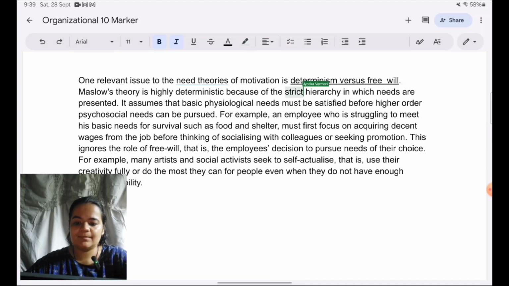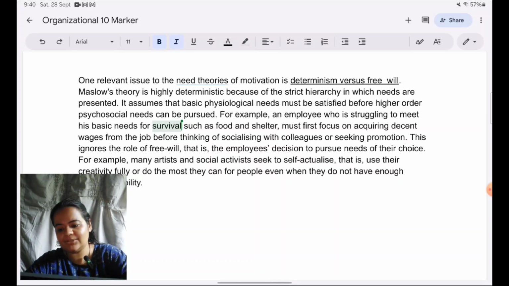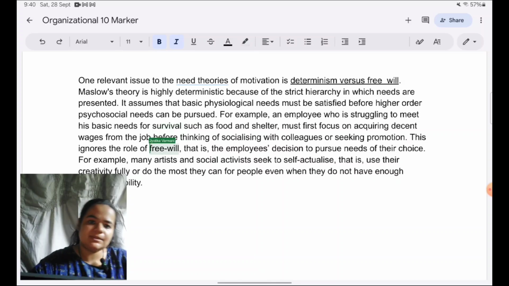By talking about specific elements of the theory, like the strict hierarchy. In the examples also, specific needs of survival, self-actualization, belongingness, those needs I have given maybe in different words, but specific things I have taken up from the theory. And I have evaluated also by suggesting what is a problem with this, how this is a weakness. If instead I want to take a strength, I can take that also.